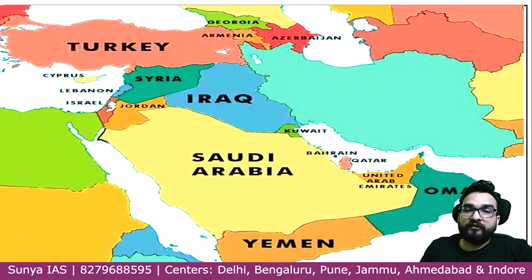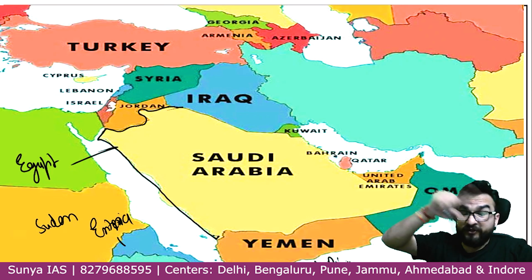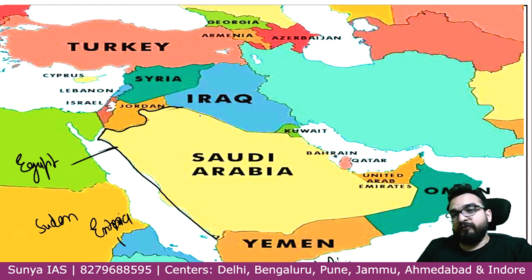It should be clear. Now you can see this Red Sea over here, and the boundary of the Red Sea is basically majorly covered by Saudi Arabia from this side. This country, do you remember? Egypt. This country, Sudan. This country, Eritrea. This country, Djibouti. उसके नीचे सोमालिया याद आ रहा है? उनके बीच में फंसा हुआ. Are you remembering that, Ethiopia? Right. Good. If you can do it, guys.